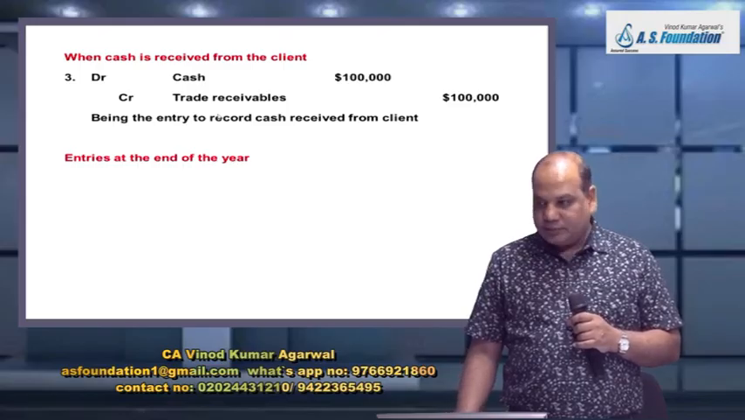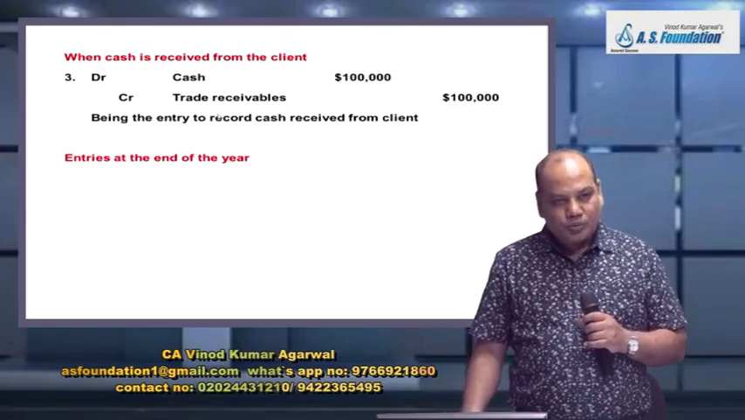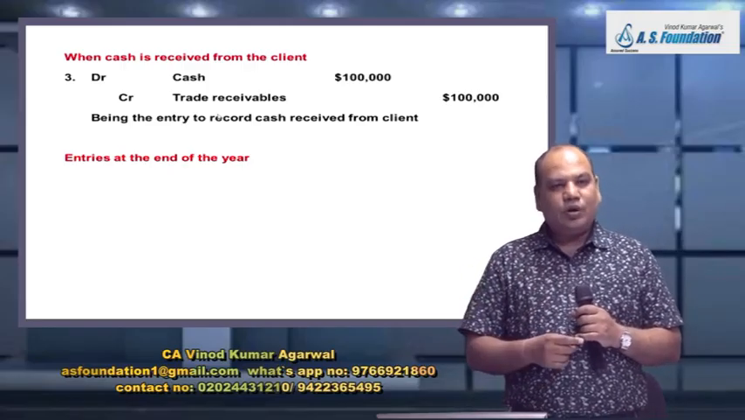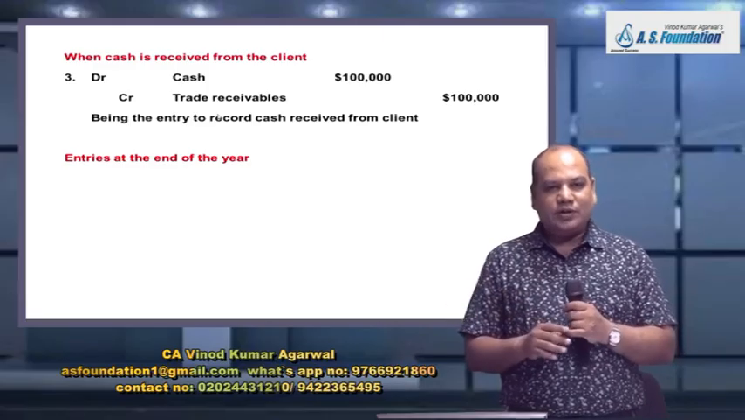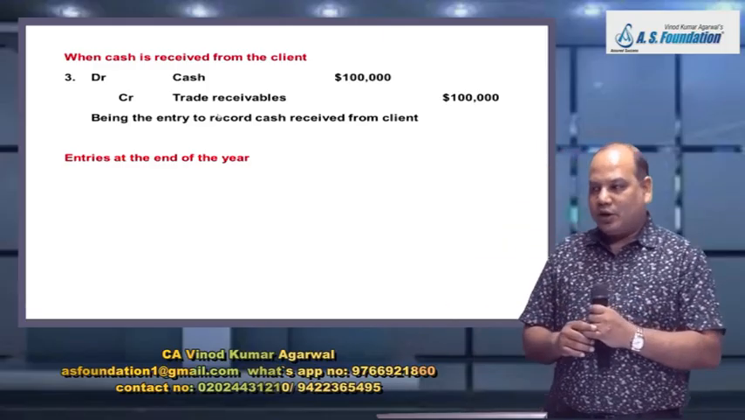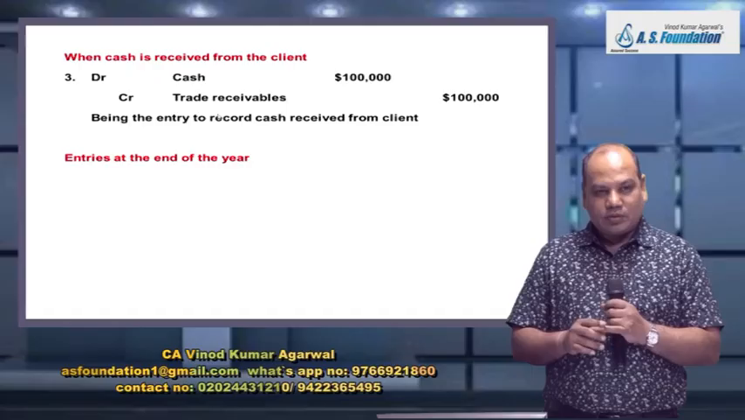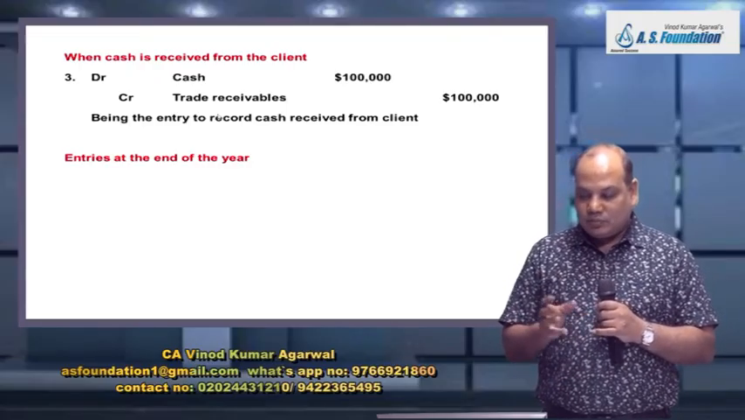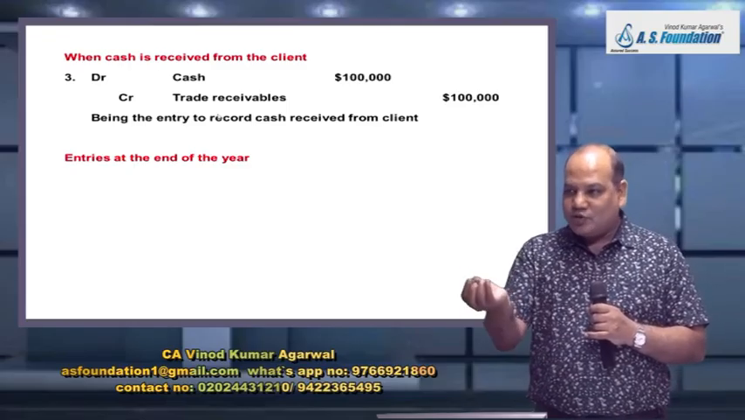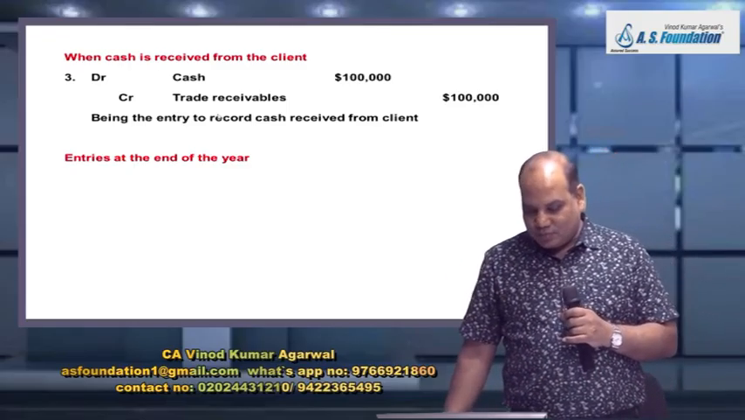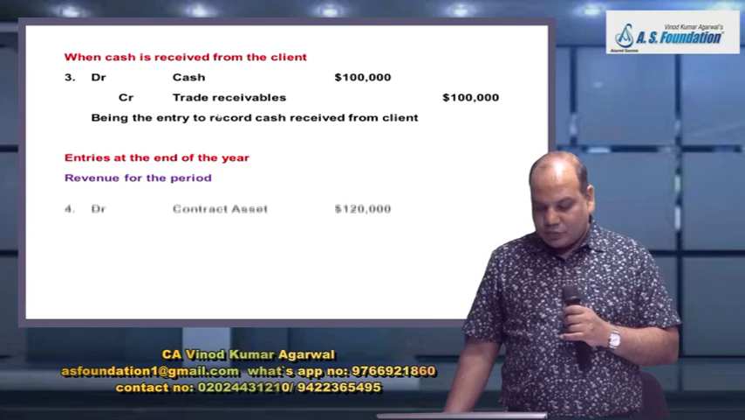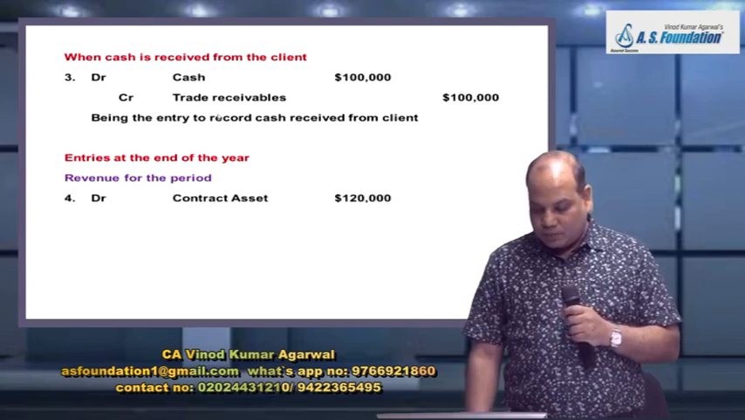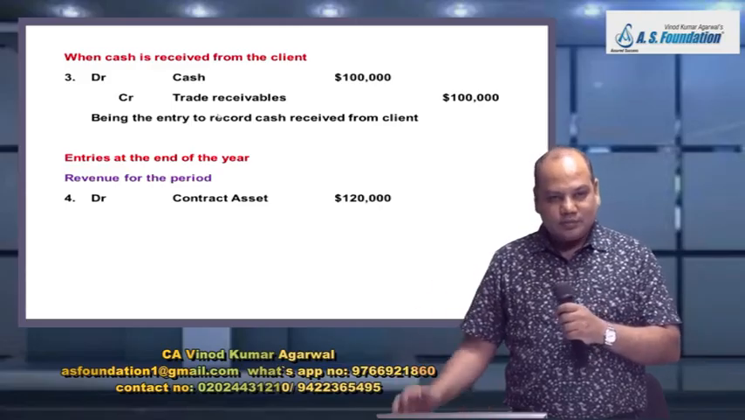Entry number 1, 2, 3 will keep repeating throughout the year. Every time that transaction takes place, those 3 entries will keep repeating throughout the year. Now at the end of the year, we will sit down. We will take a calculator, check the progress. Progress is 60%. I will recognize revenue now, based on the work done.